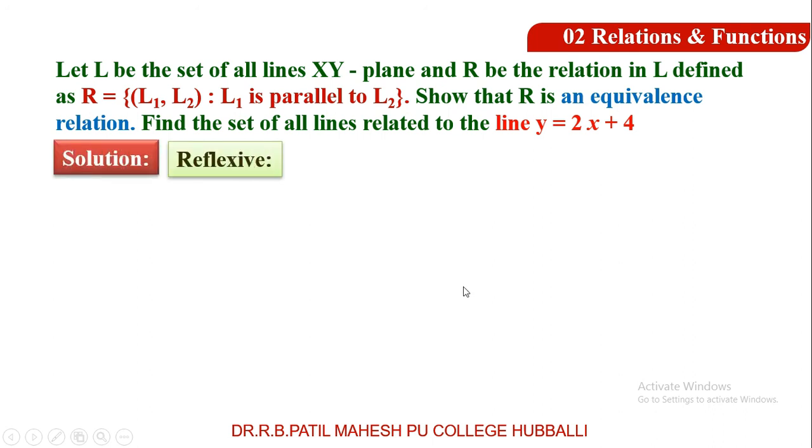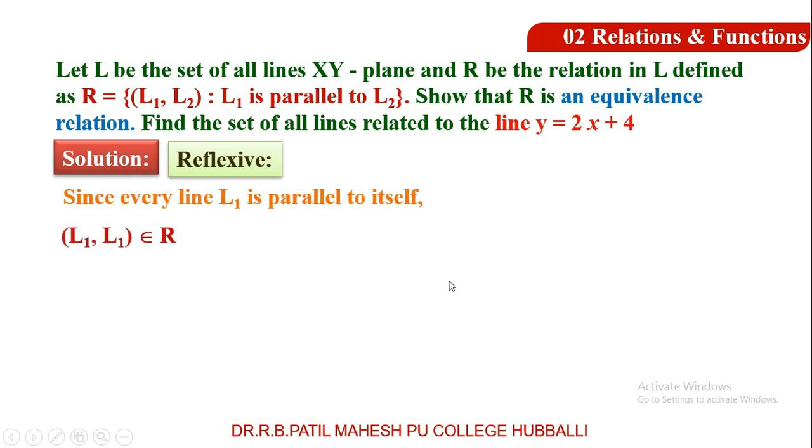First one, reflexive, because for equivalence I have to prove reflexive, symmetric, transitive. Dear students, for reflexive, since every line L1 is parallel to itself, a line belonging to the set of straight lines is always parallel to itself. This is a geometrical meaning. Remember always, every line is parallel to itself. Therefore, L1, L2 belongs to R and this relation is reflexive.